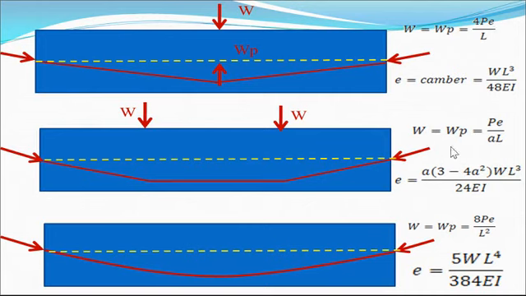Similarly, for the 2-point load, WP is equal to PE divided by AL. This is also a standard case, and E is equal to A, where A means this distance is A, and total is L. So A in bracket 3 minus 4A square into WL cube divided by 24 EI. That is the deflection. And for the parabola, W is equal to WP.